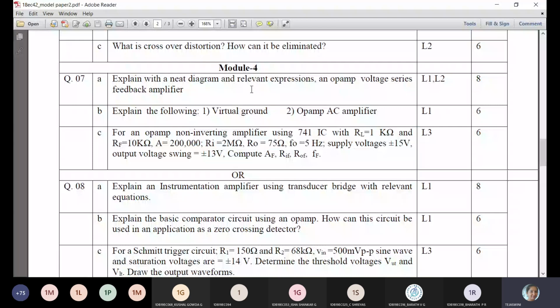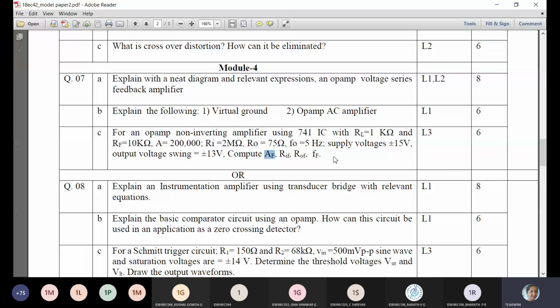AF you need to solve: A by 1 plus AB. RIF is RI into 1 plus AB. Before that, B has to be found out. B is R1 by R1 plus RF. Then only you can calculate these things. FF will be F0 into 1 plus AB. F0 is given as 5 Hertz. A is given as 200,000. Like this you solve. This is for 6 marks.